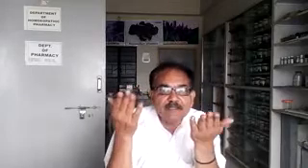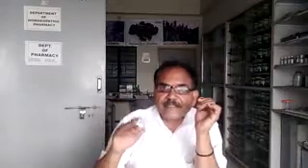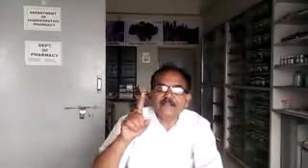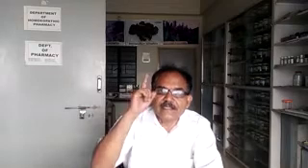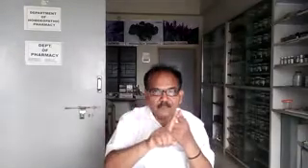Sometimes due to inflammation of these tendons, the nerve gets compressed, and that clinical condition is called tarsal tunnel syndrome.